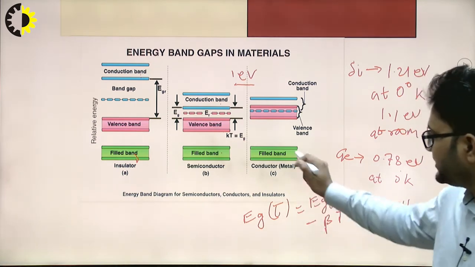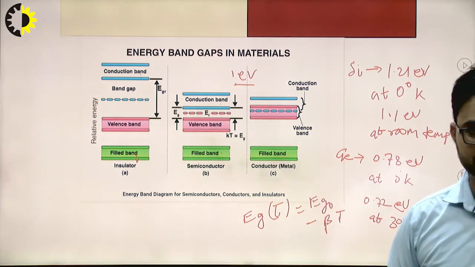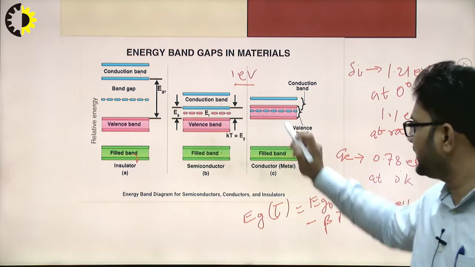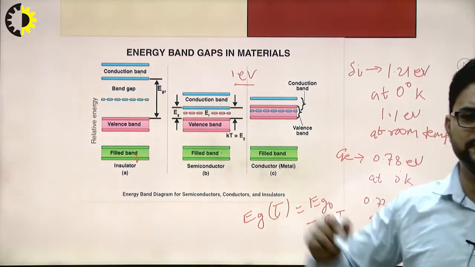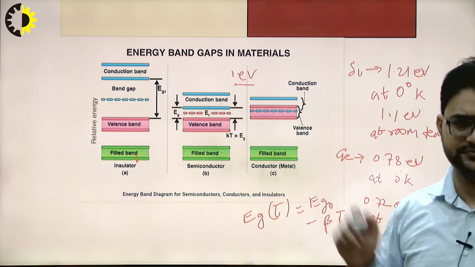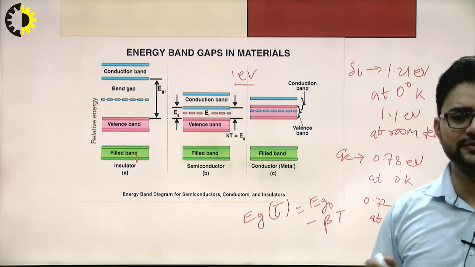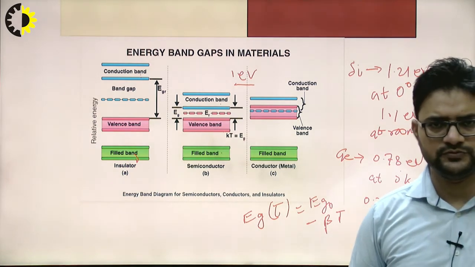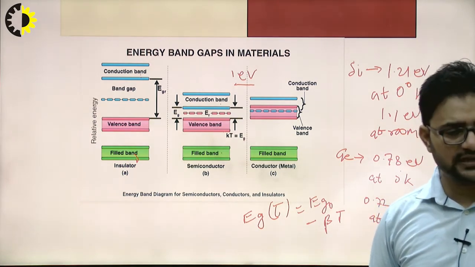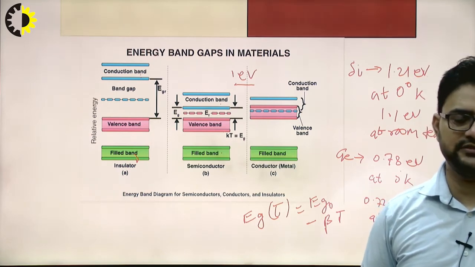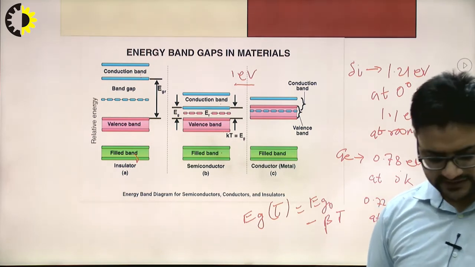So this is for the case of metals, or you can say conductors. And the number of free electrons will be approximately equal to 10 to the power 28 per meter cube, which is a huge amount. So these are responsible for carrying the electricity.